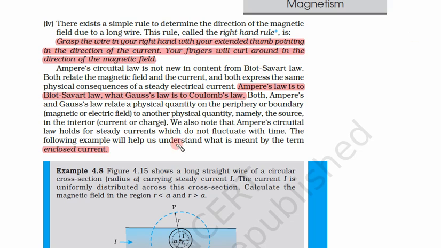Now we also note that Ampere's circuital law holds for steady currents. Again, this is true only for steady currents which do not fluctuate with time. So the currents should not fluctuate with time. The following example will help us understand what is meant by the term enclosed current. So we have also learned what the enclosed current is.